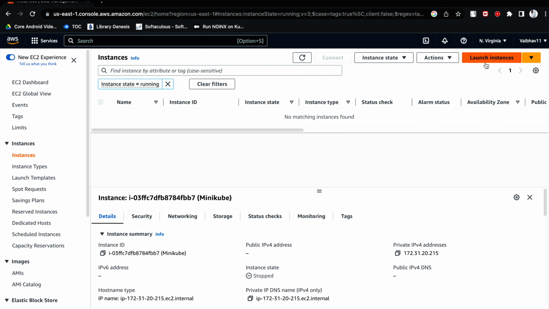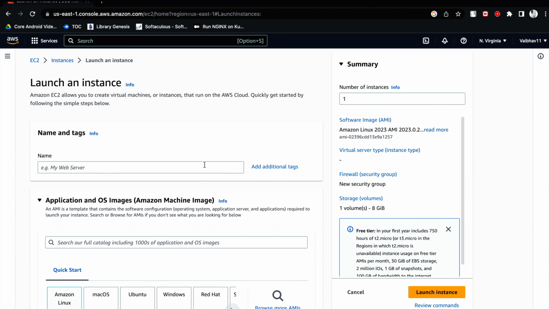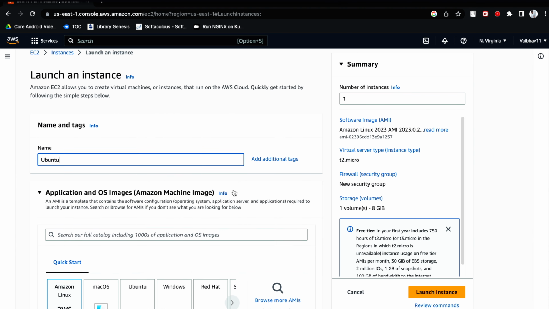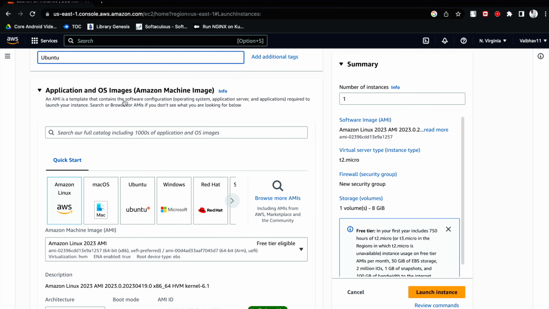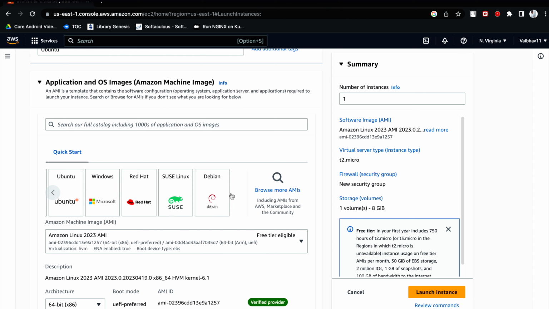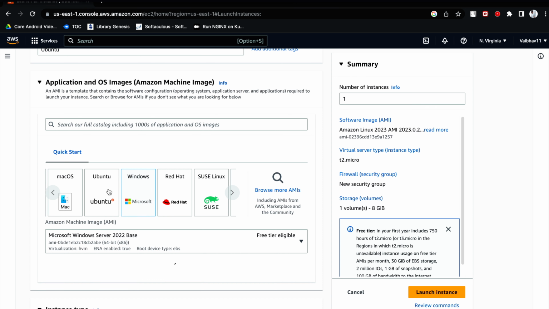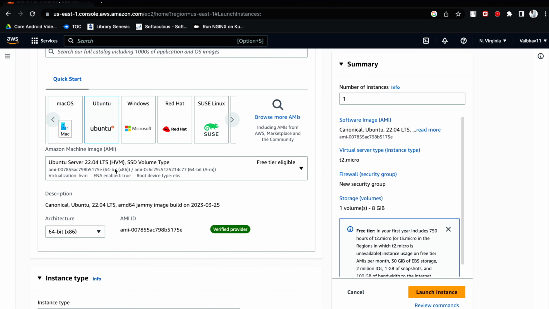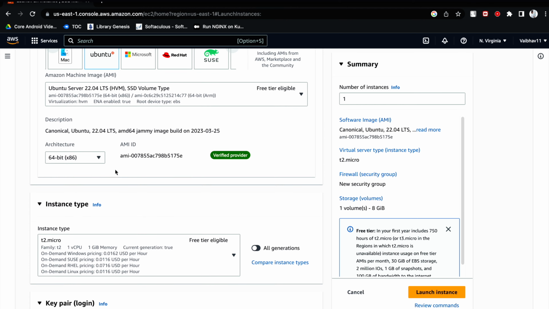To create a server, you have to click on launch instances, and here I am creating an Ubuntu server. If you scroll down, you will come to this page where you have to choose the particular image version. If the OS version image you are trying to check is not present, you can click on browse more AMIs. Now I will click on Ubuntu and choose the latest version.